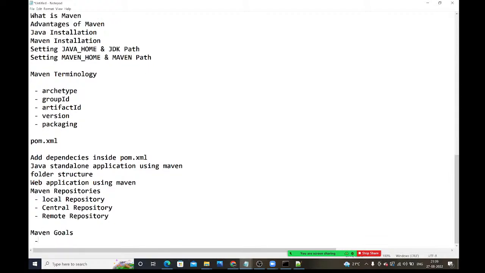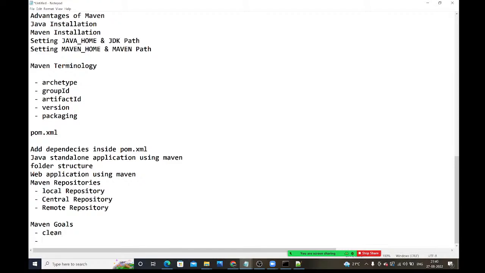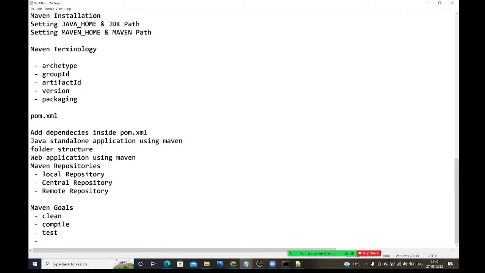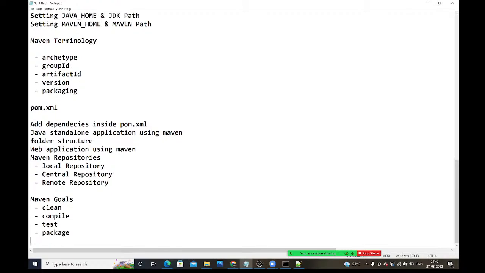So next we discussed Maven goals. And here what goals we discussed? We discussed clean, compile, test, package, and install. So all these things we discussed, guys, in Maven.